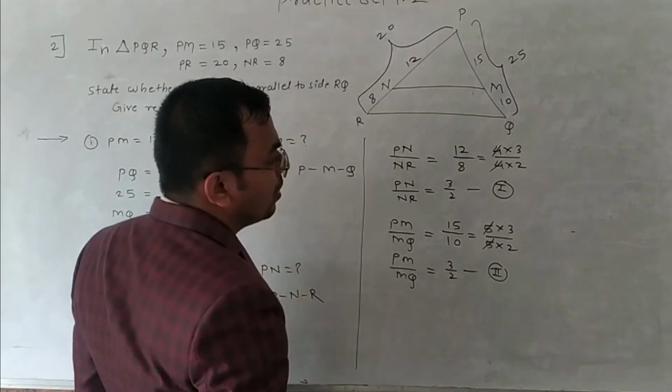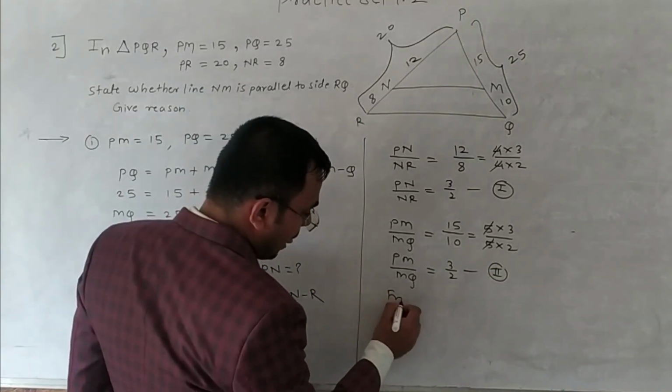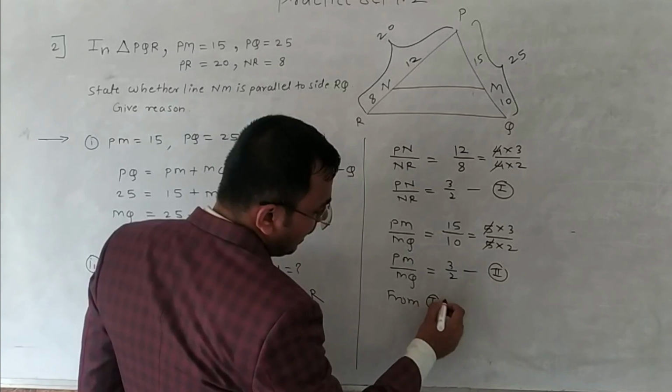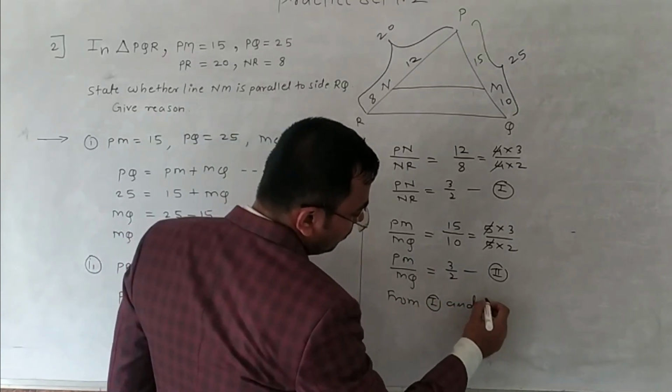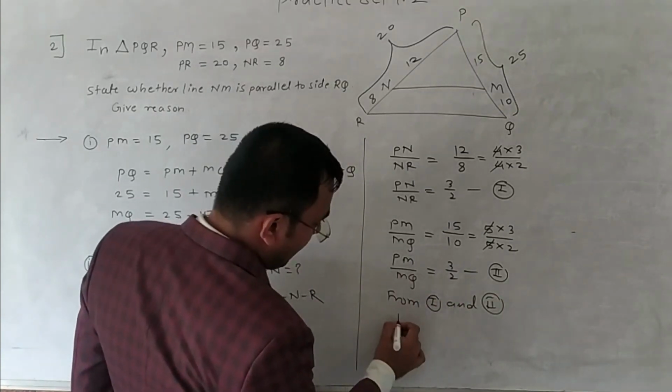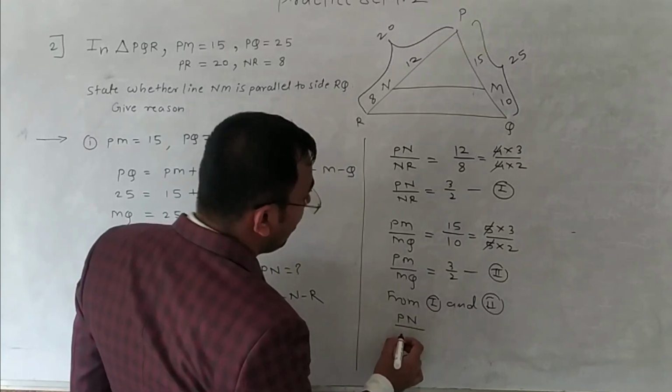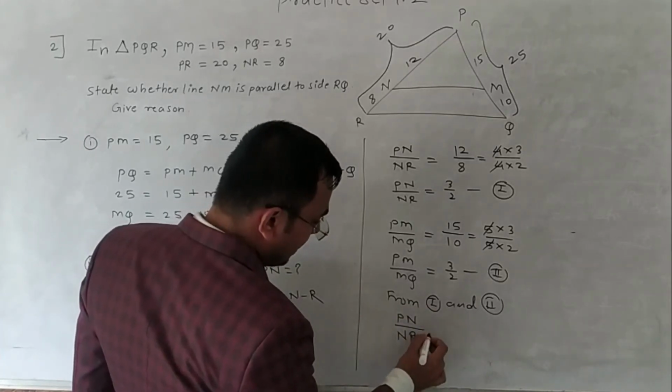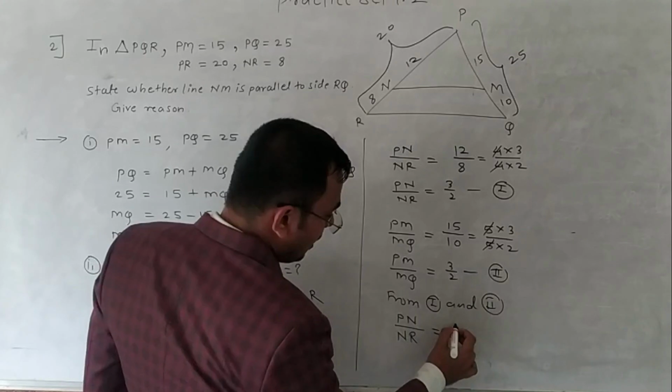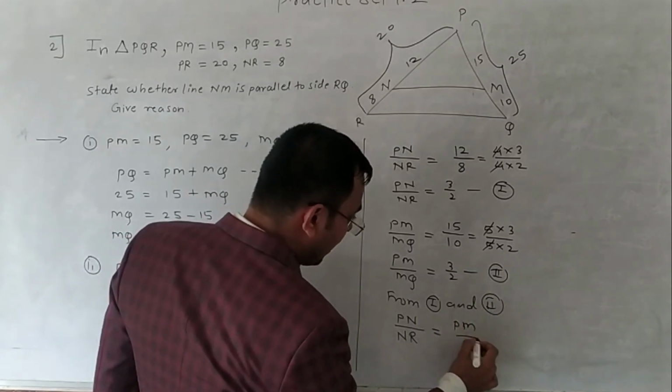From 1 and 2, PN upon NR is equal to PM upon MQ.